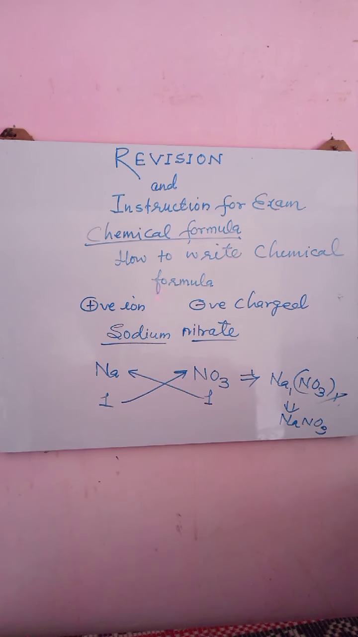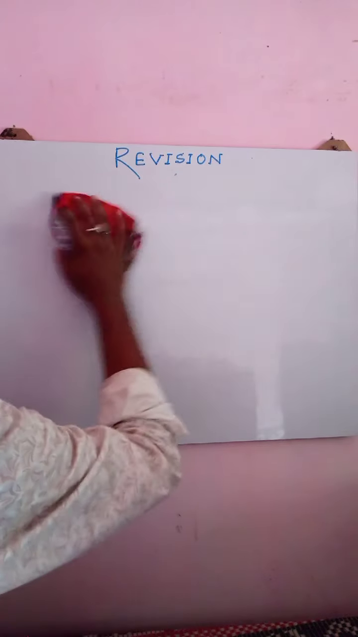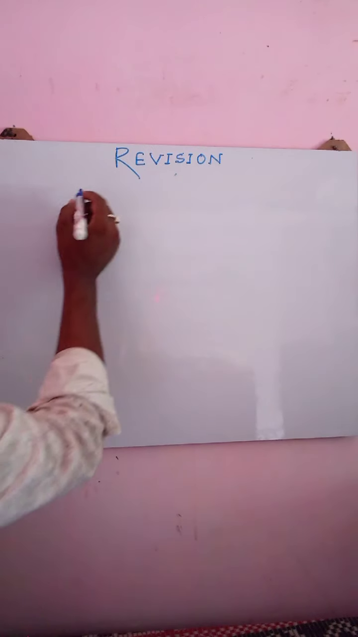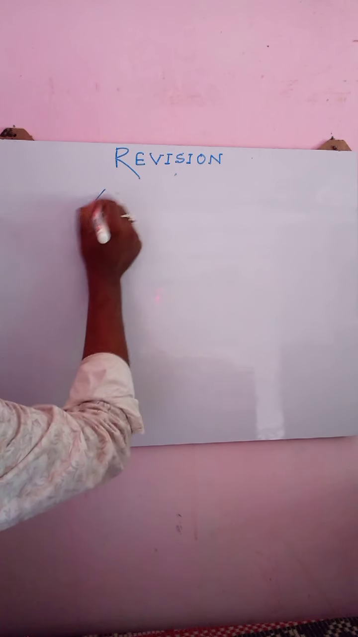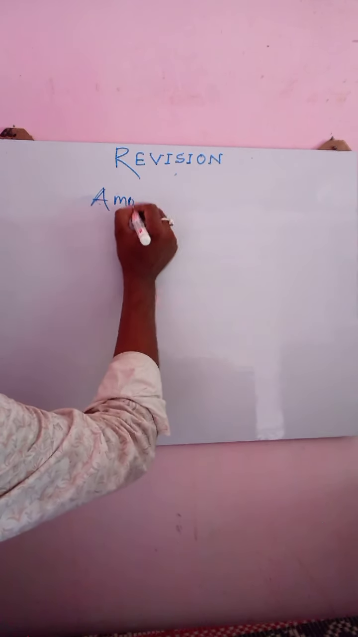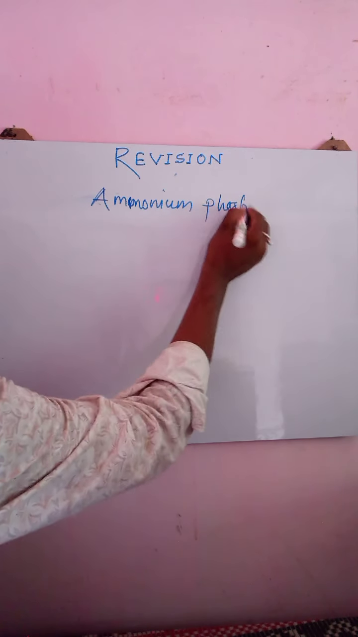We are doing revision here. Let us take some more chemical names. Ammonium phosphate. Write the chemical formula of ammonium phosphate. Chemical formula is hidden in chemical name. Always remember this statement.